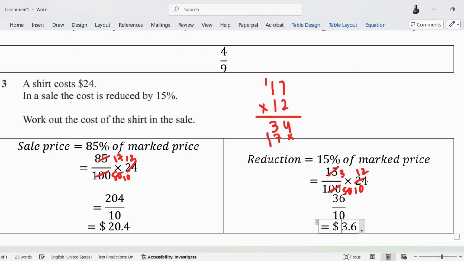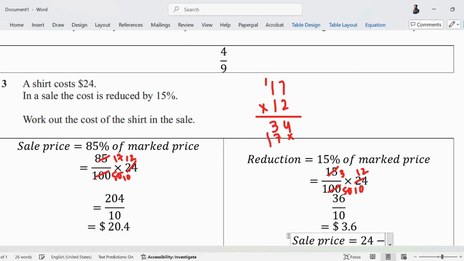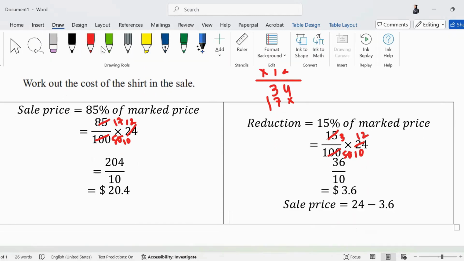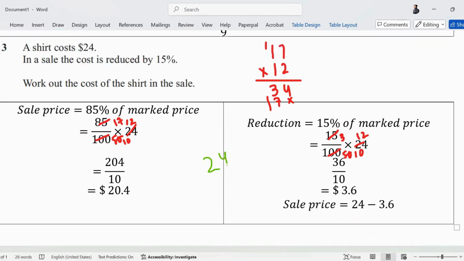$3.6 is the reduction. The question is not asking us the reduction, it is asking us the sale price. So sale price will be 24 minus 3.6. How do you subtract decimals? When you're subtracting decimals, you make sure you write a decimal below the decimal. So 24 minus 3.6.